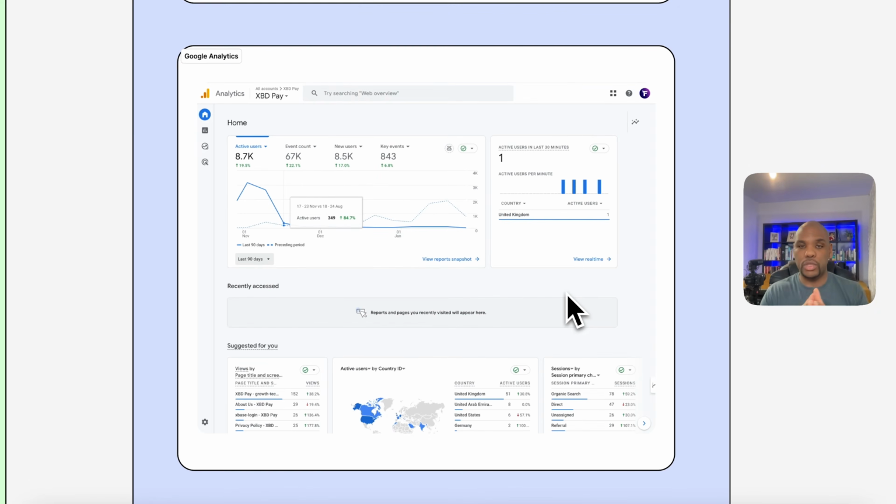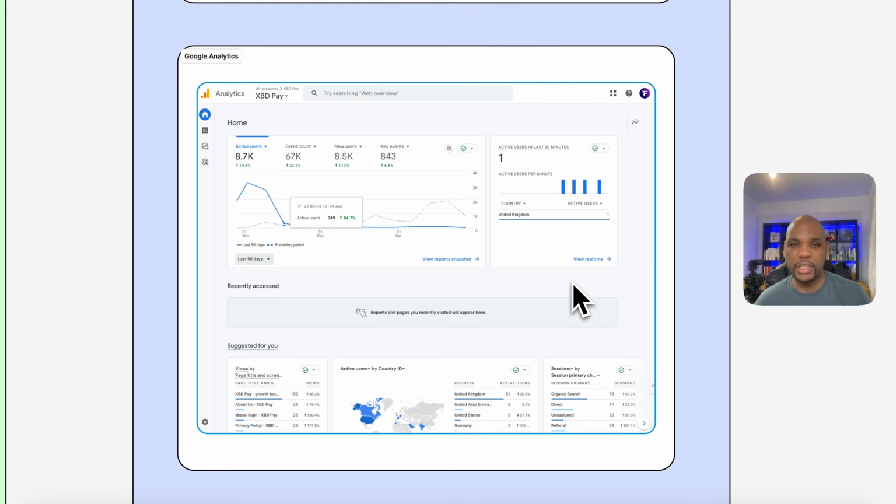Another thing we're doing is using platforms like Google Analytics to see, how many people are coming on the page, how much time do they spend on the page, what's the bounce rate when they hit the page. All of that information and insights gives us more data to be able to make more data-driven decisions as well.